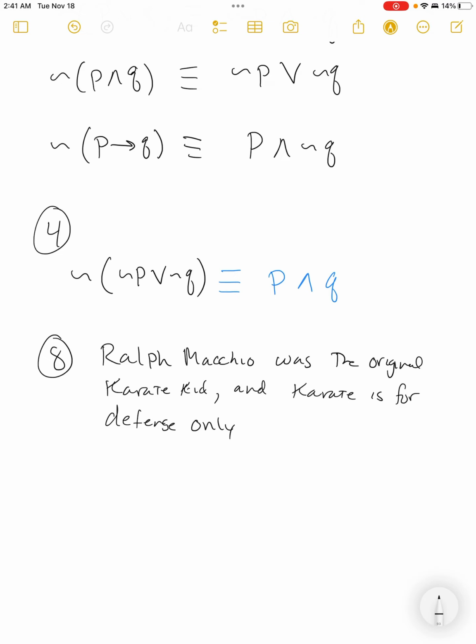So they'll just put 2 statements in there, and what they're asking you to do is use De Morgan's laws to write the negation.